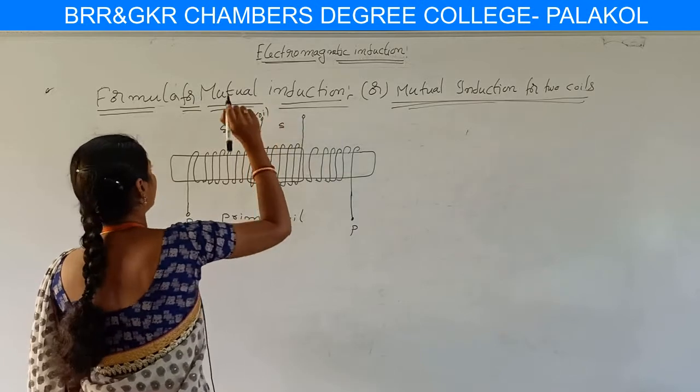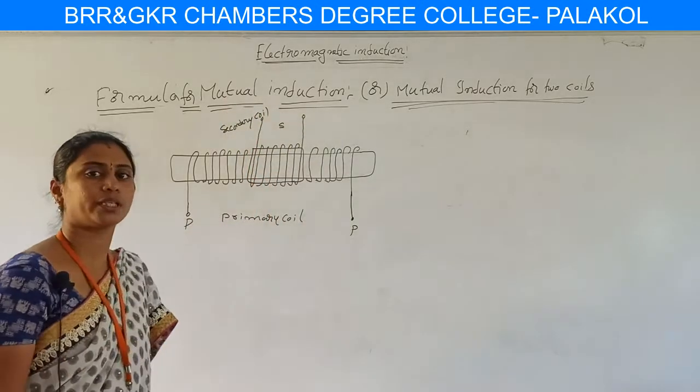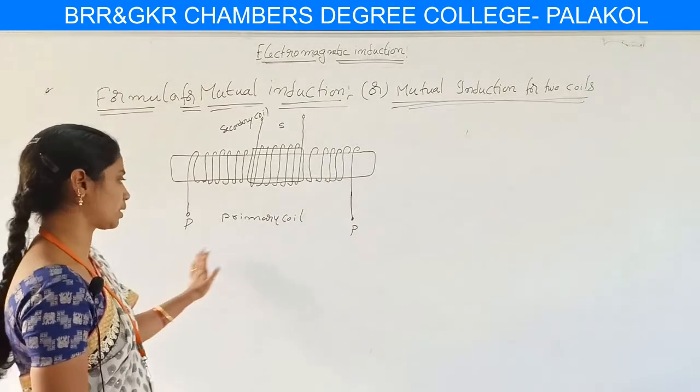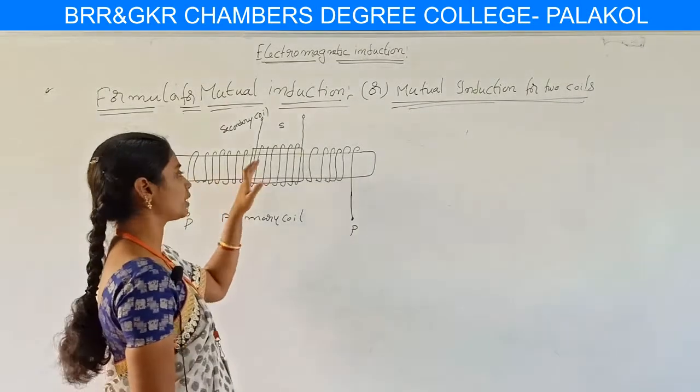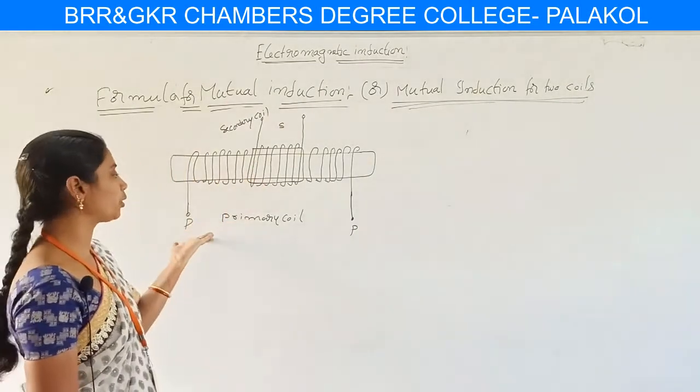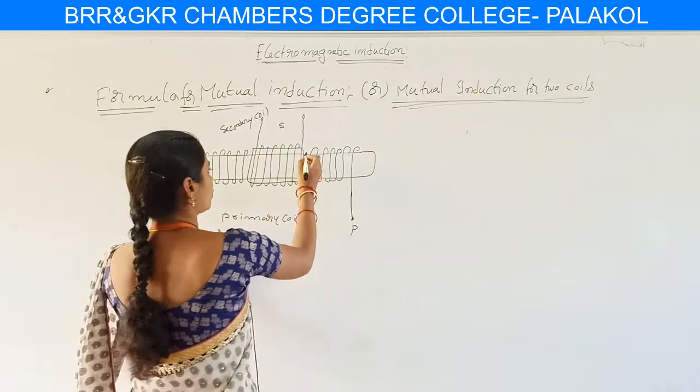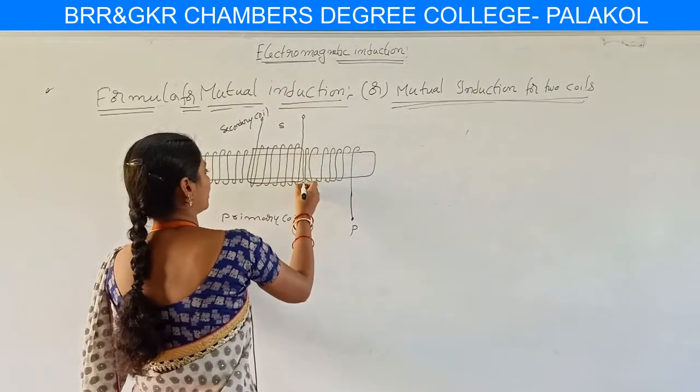So for explaining the formula for mutual inductance, we considered two coils, one is the primary coil and another one is the secondary coil. Here the two coils are wound on the entire solenoid itself.